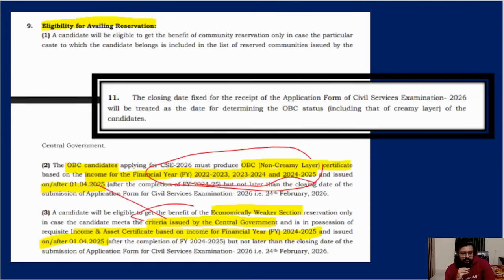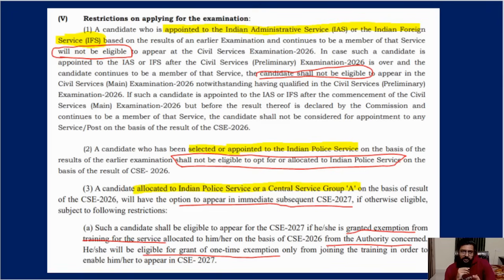Economically Weaker Section also is given. And all these annexures are also there, like income, agriculture, land, how much should be there. Everything is there in your notification. You can search EWS, OBC. You can just put a keyword search. It will come to you.